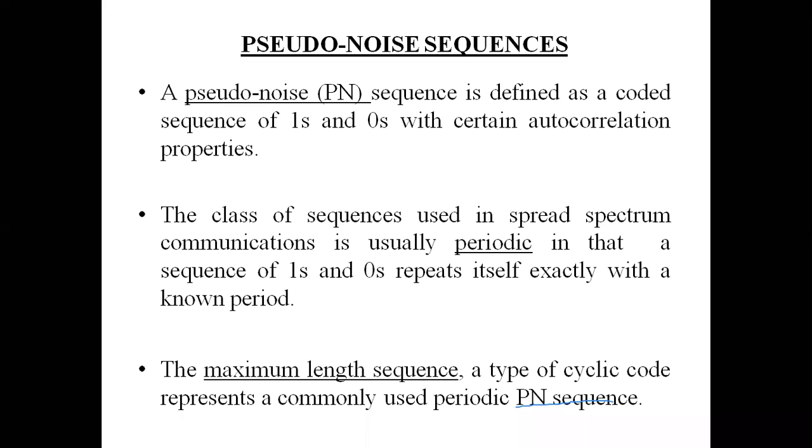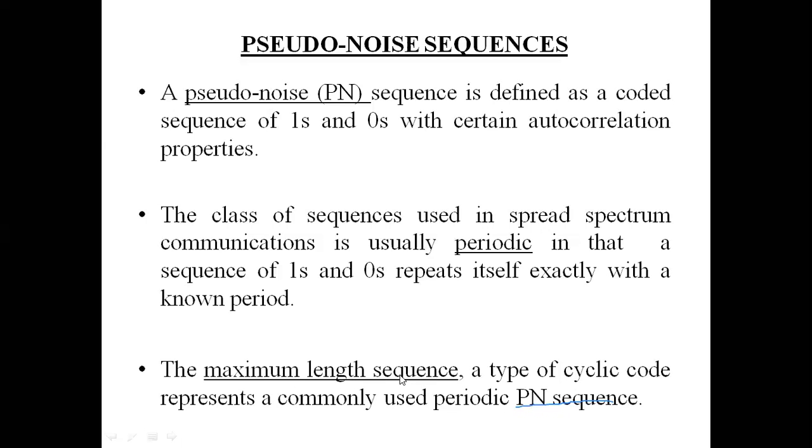But we can also generate aperiodic PN sequences. But that is not a discussion over here. So the sequence which I will be using for the spread spectrum modulation will be essentially periodic in nature. So it is periodic. And the third thing is, what is the length of this particular code, or the length of this PN sequence?